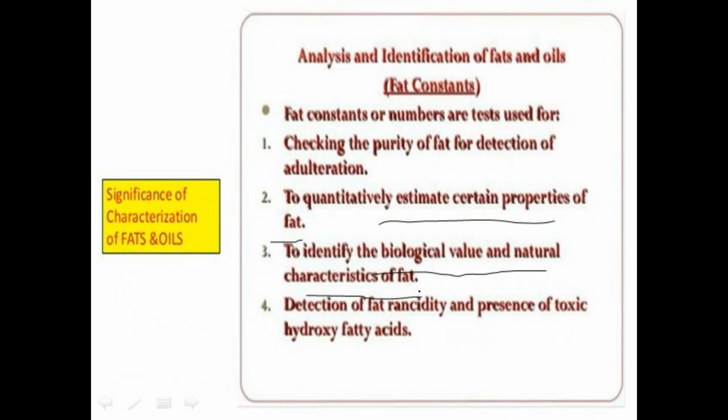Some values are present for these fats and oils, and by using this we can check the purity. We can also detect fat rancidity and the presence of toxic hydroxy fatty acids in fats and oils. Okay, and these are the biochemical tests.